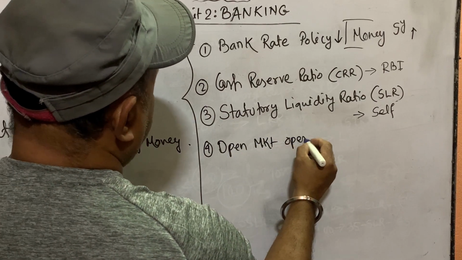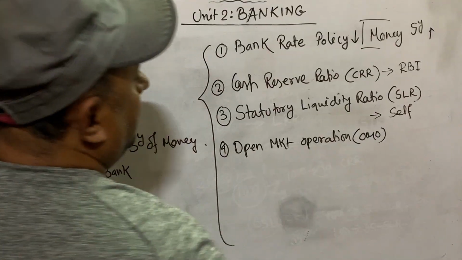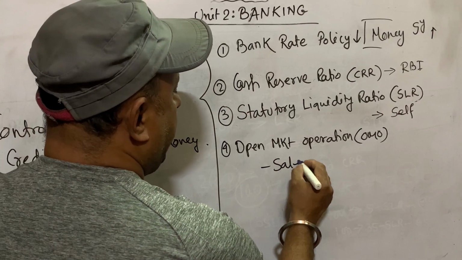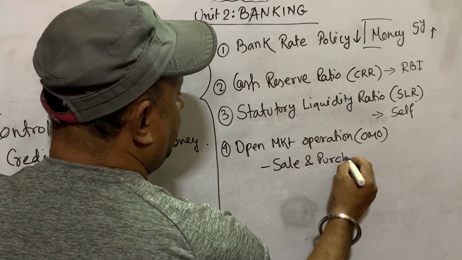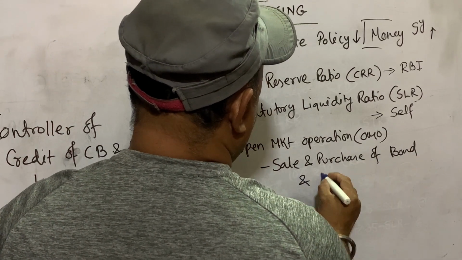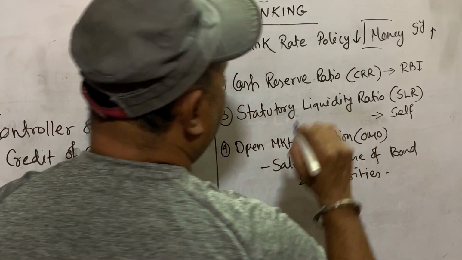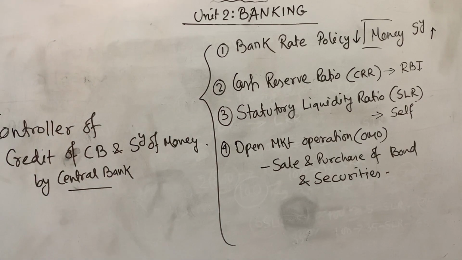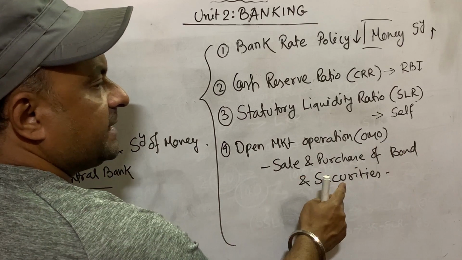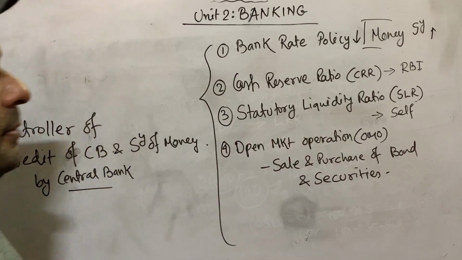Open market operation, OMO. Open market operation is a procedure of sale and purchase of bonds and securities on behalf of the central bank through commercial banks. The process of sale and purchase of government bonds, assets and securities through commercial banks by the central bank is called open market operation.